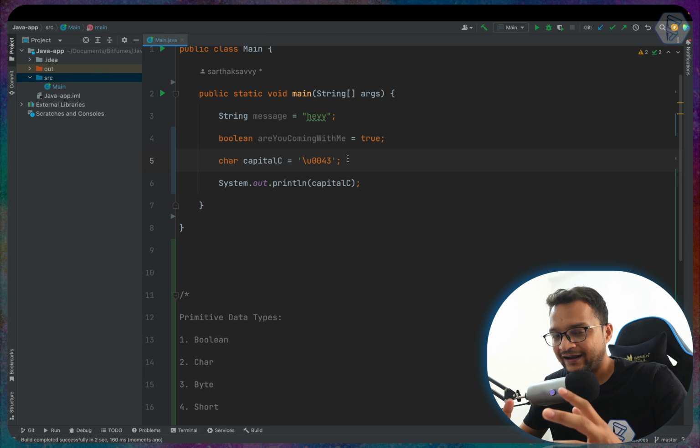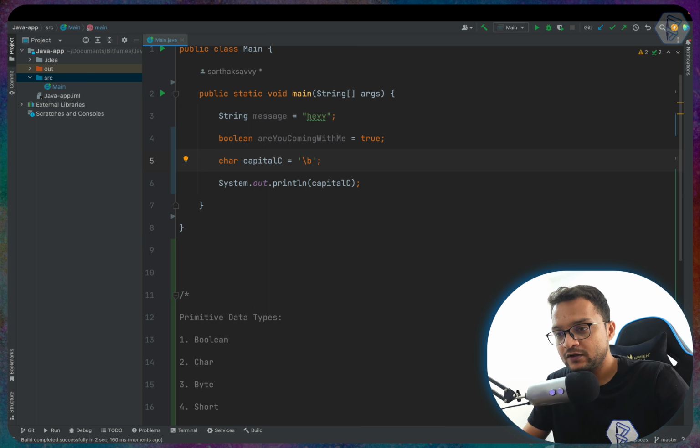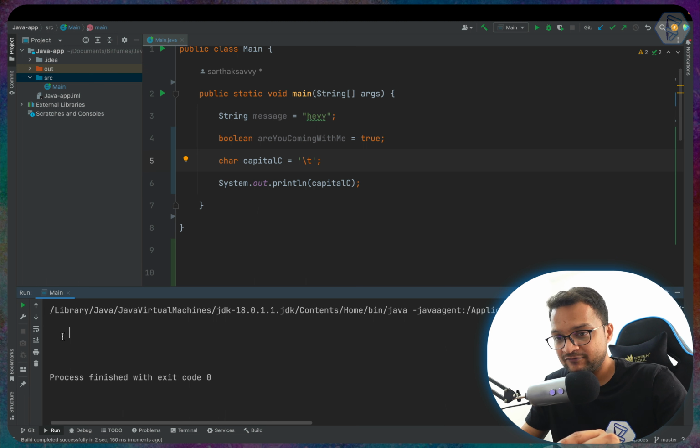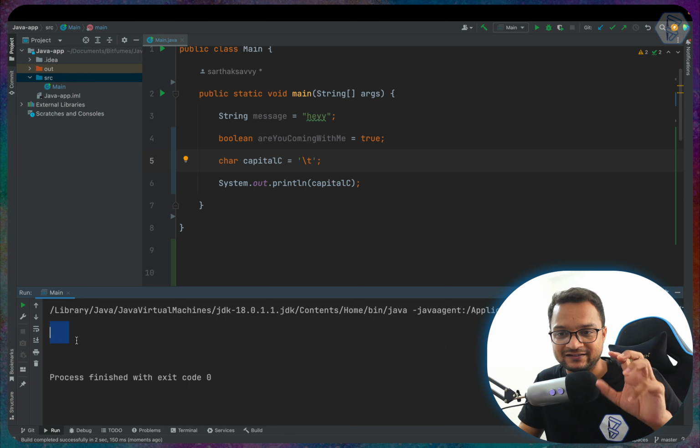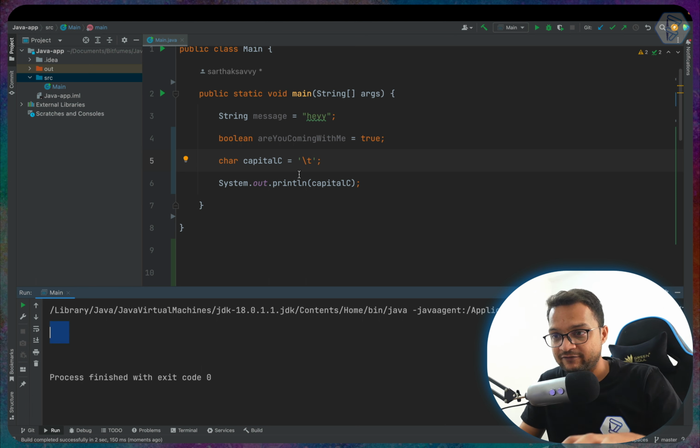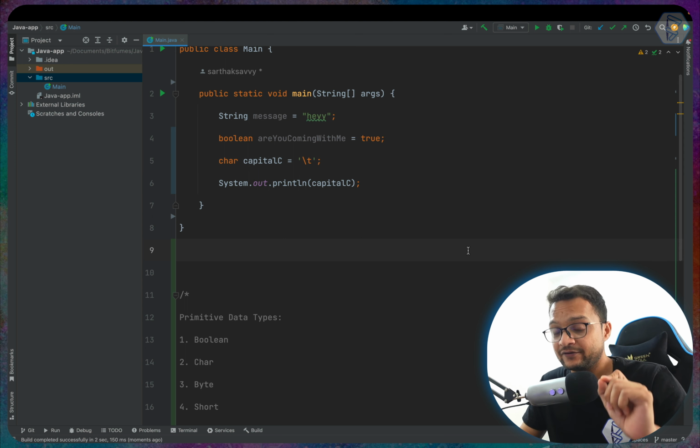And in characters we can add more things, like we can also use backslash T, which is for the tab. Okay, so I say like this, and can we add any other thing? No, we cannot add. If I try to run this, this is going to add a tab space. So you can see we have a tab space. You will be able to see this when I select that part. So now we have a tab. These things are available in char, which is really useful.